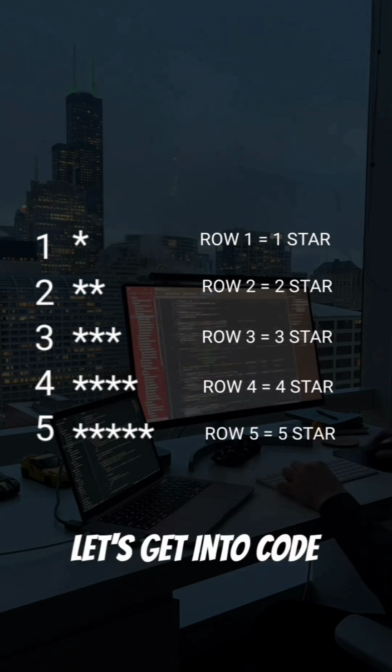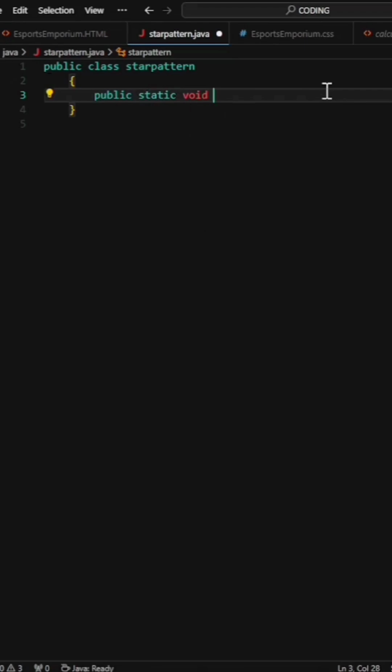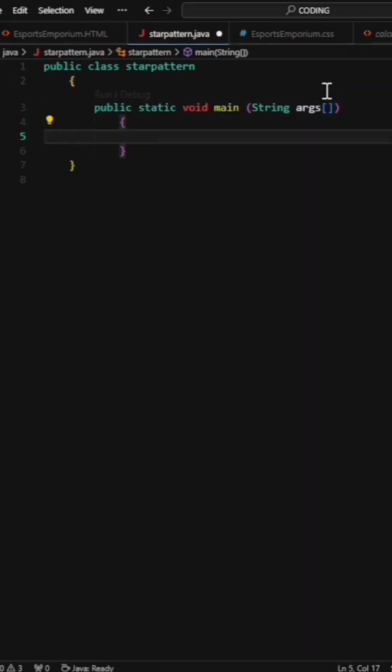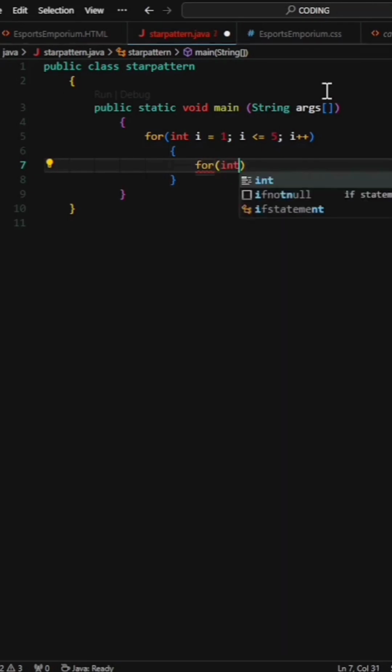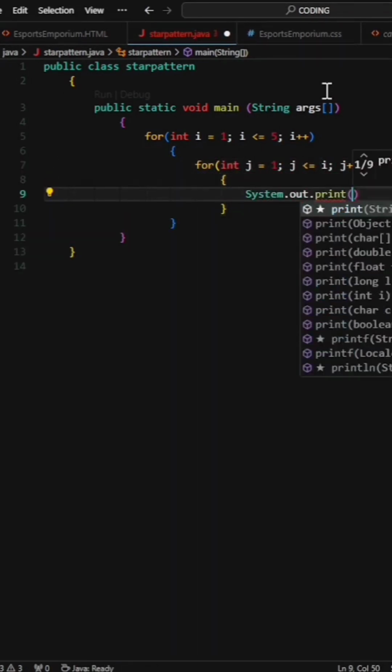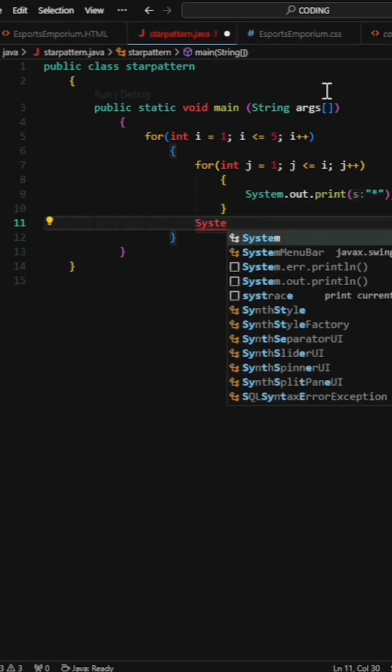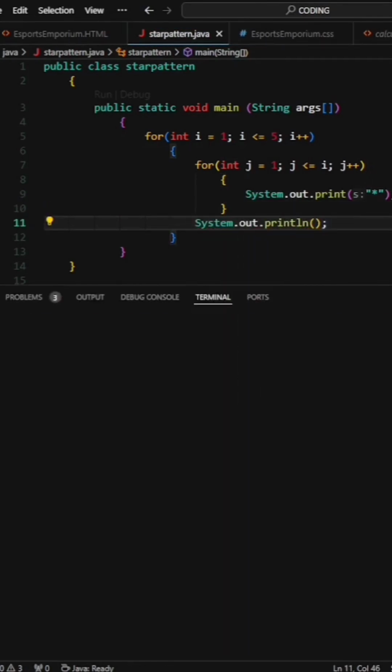Let's get into code. First, set up your main method. Create a loop for the number of rows. Inside, create another loop for the stars. Add a new line after each row. Hence the code gives the pattern.